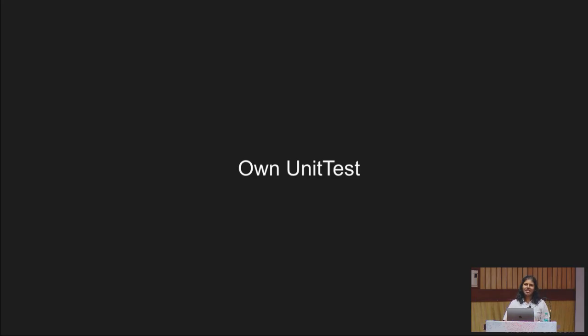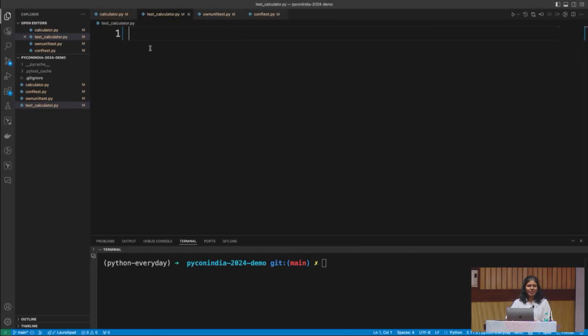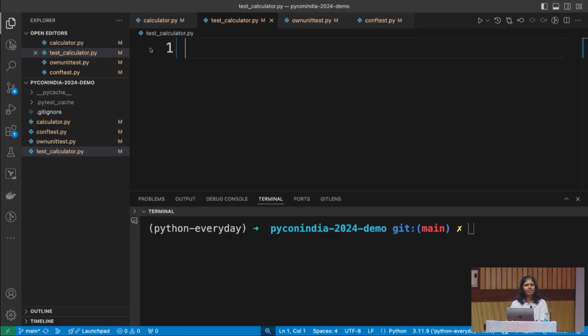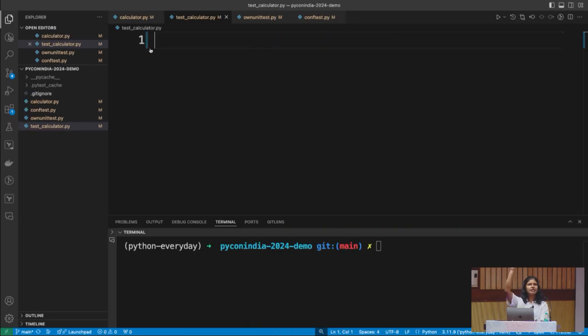Now for a question to you. How many of you here have used unittest in Python? Yeah? How many of you like Pytest over unittest? Yes, but we are going to go back to our roots, the standard library, unittest from scratch. Before you ask, is this visible to everybody from the back? Yes? Good, great. Now let's start.